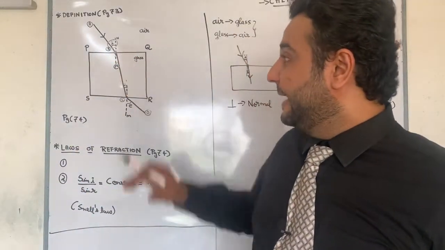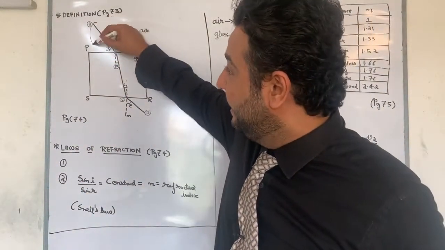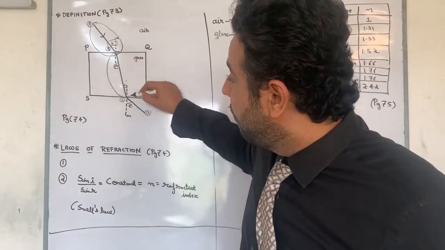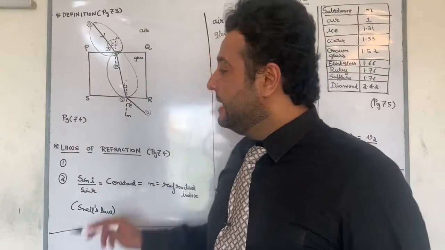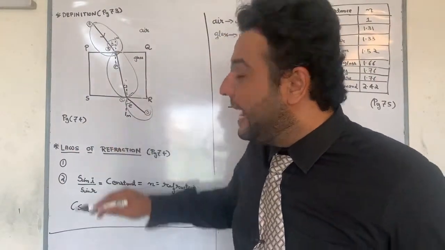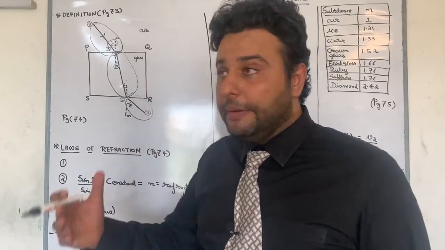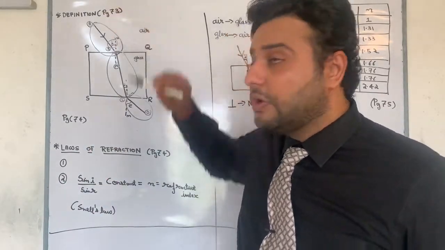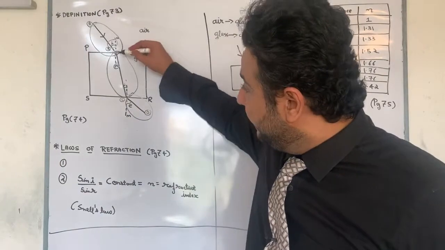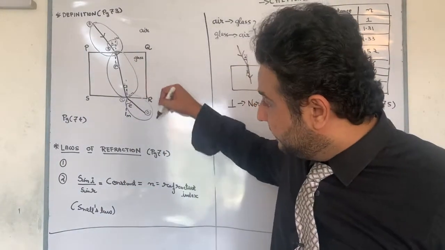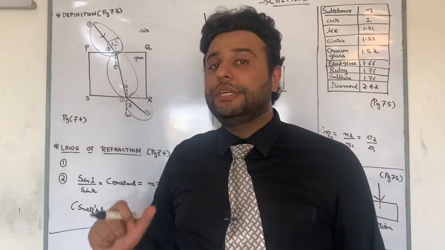Now if you look at this diagram, this ray is called incident ray, this ray is called refracted ray, and this ray is called emergent ray because it emerges out. So think in your mind and repeat with me. This ray is called incident ray, this ray is called refracted ray, and this ray is called emergent ray.